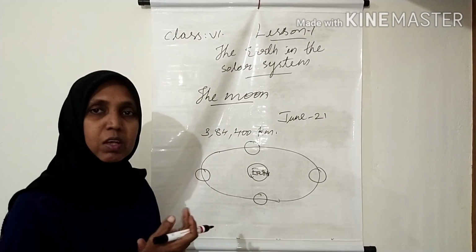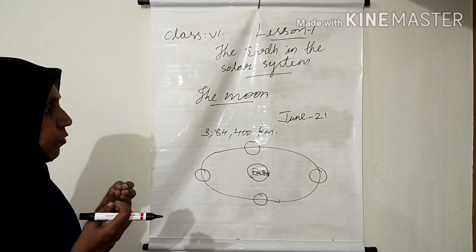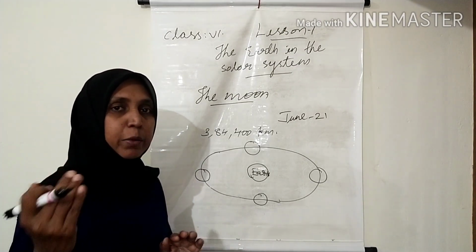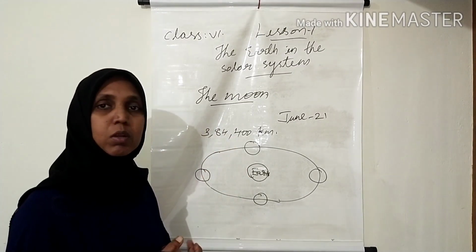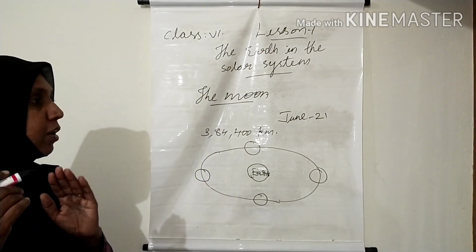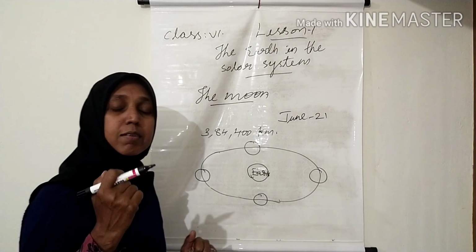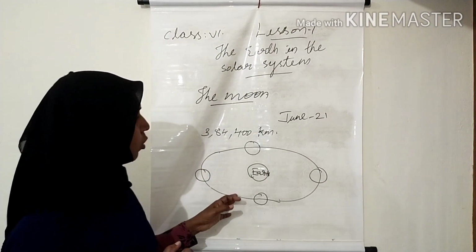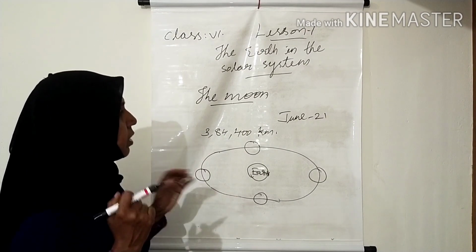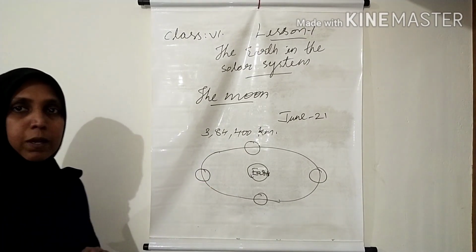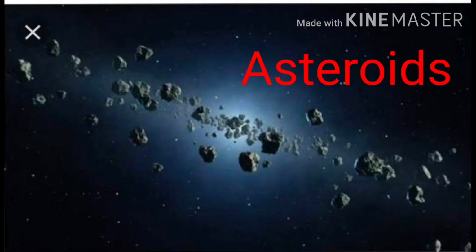Because of these different landforms, they cast shadows on the surface of the moon. So on a clear night, if we observe the moon, we can see many dark patches, shadows on the moon.